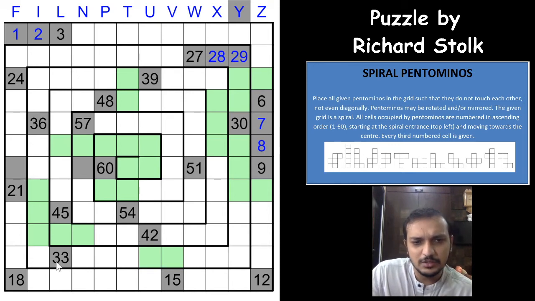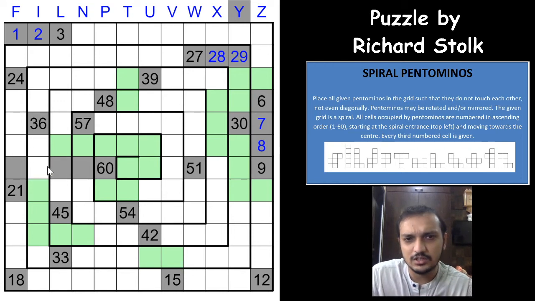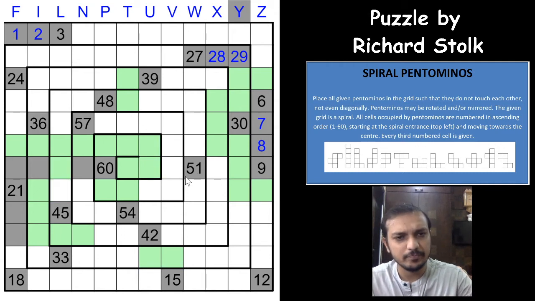This 18 would have to be touching the 33, because 18 cannot be part of 21, it would have to be part of 33. Nice. This 21 would have to be part of 36. There is no way it can touch the 60 here, sorry, and it would have to be part of 36. Without the part of 36, there is no way you can make this pentomino. Can it? Yeah, it can be made, I think. It can be made, I'm sorry.